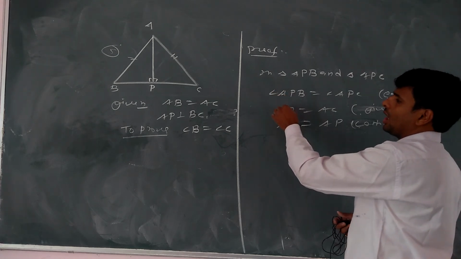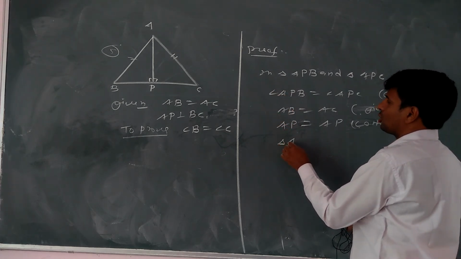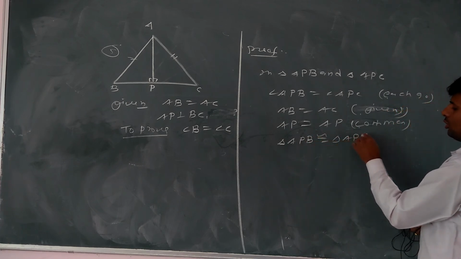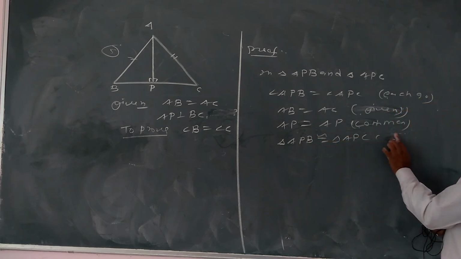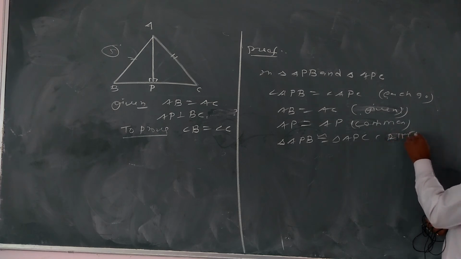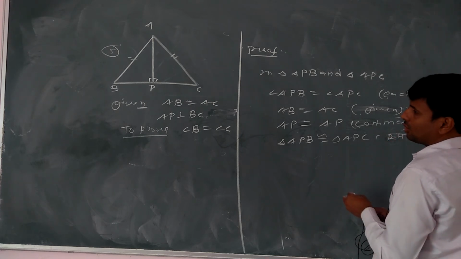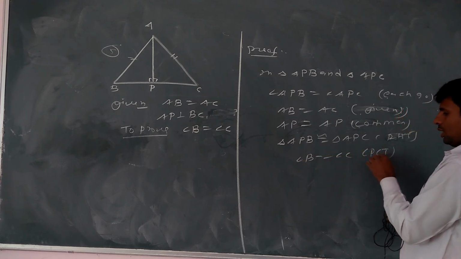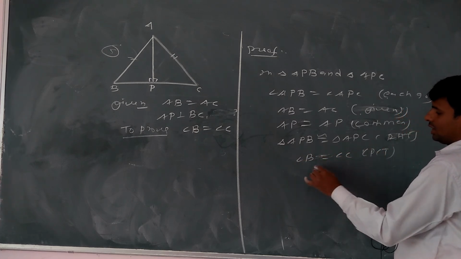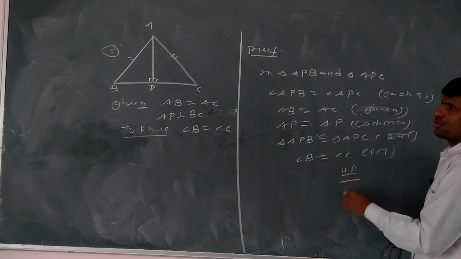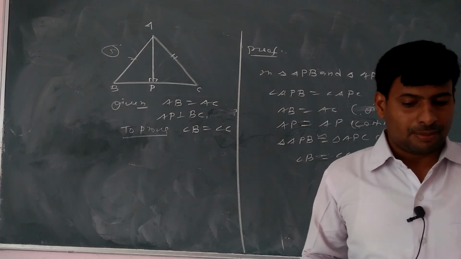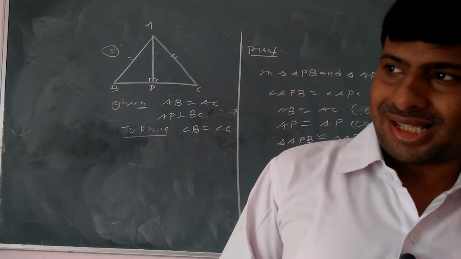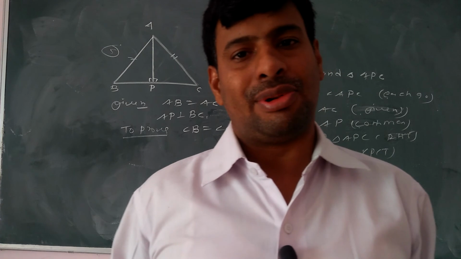So right angle, hypotenuse and one side equal, so both triangles APB congruent to APC by the RHS. By which rule? RHS. If these are congruent, so their corresponding parts are equal. So angle B equal to angle C by CPCT. And in this way, we completed exercise 7.3.